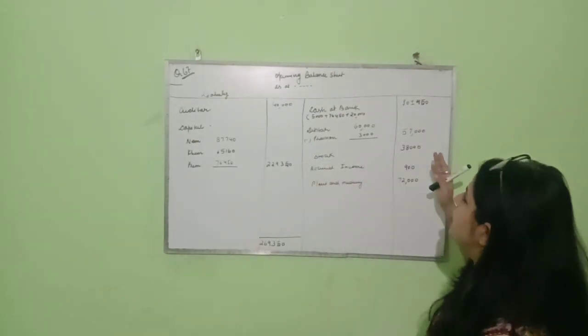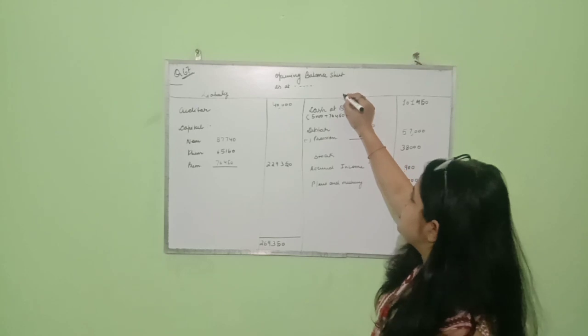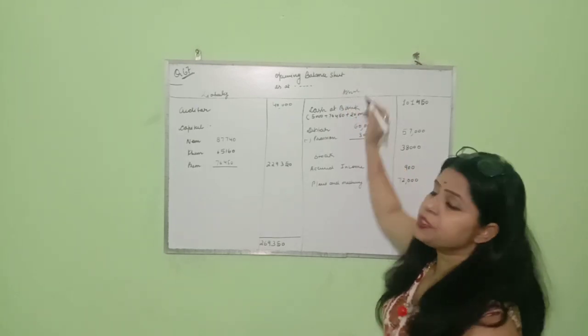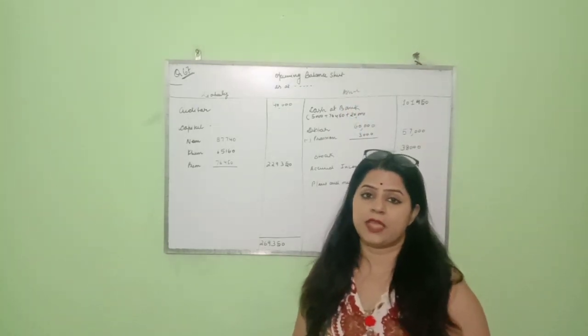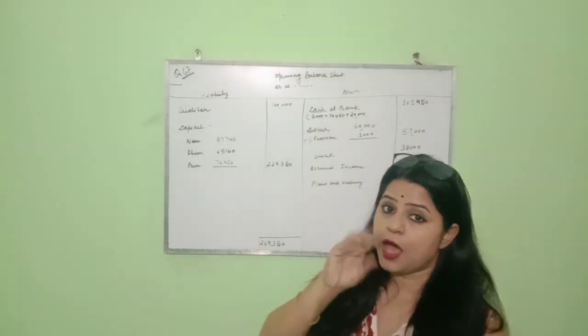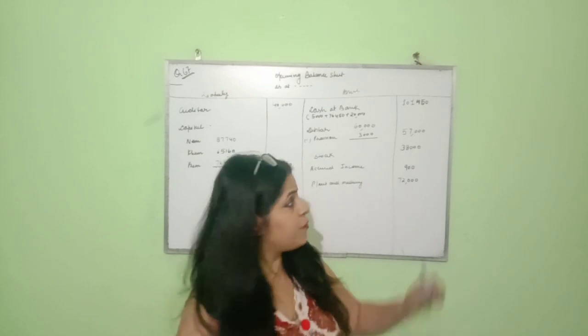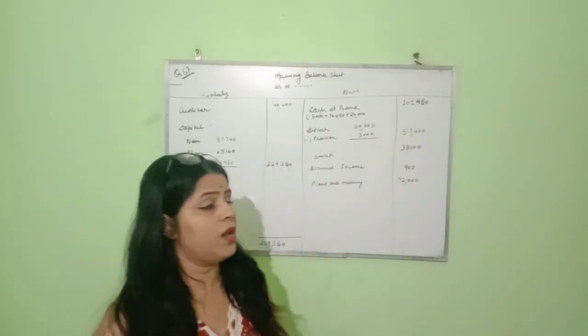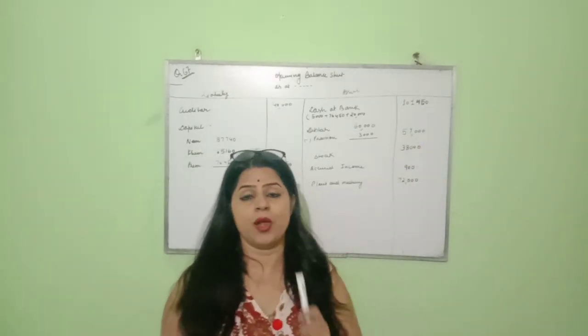So let us come to the asset side. In the asset side, the first item given in your old balance sheet is cash at bank, and in the old balance sheet we already have 5,000 rupees cash in hand. But if you see, I have written in the outer column 1,01,450.